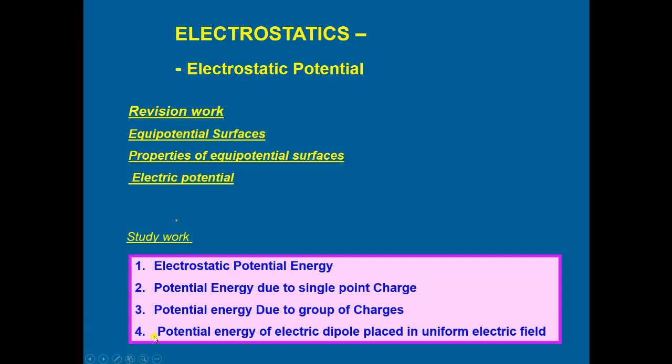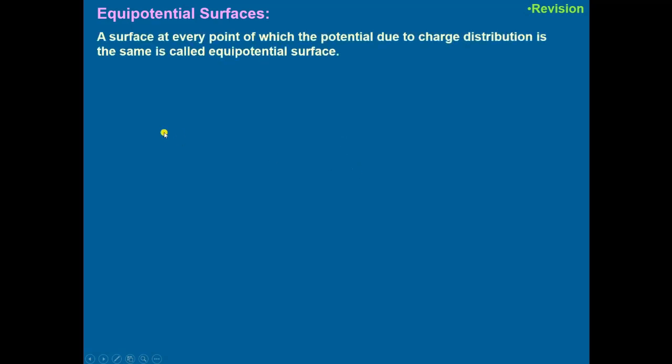Then we will discuss the potential energy of electric dipole placed in the uniform electric field. Then come to the revision work. In the previous topic we have discussed the equipotential surfaces.